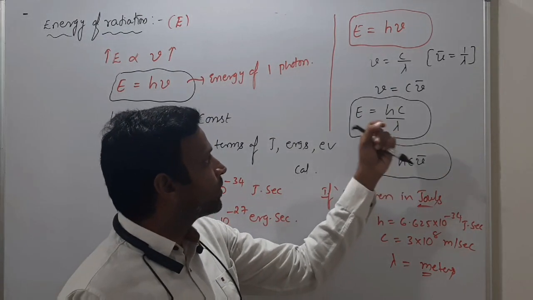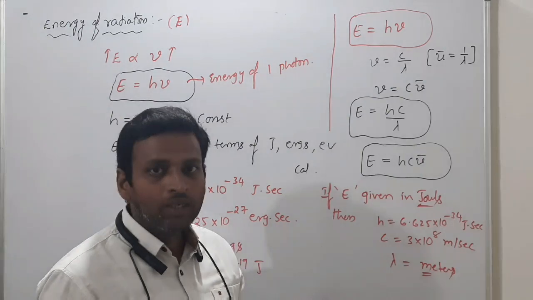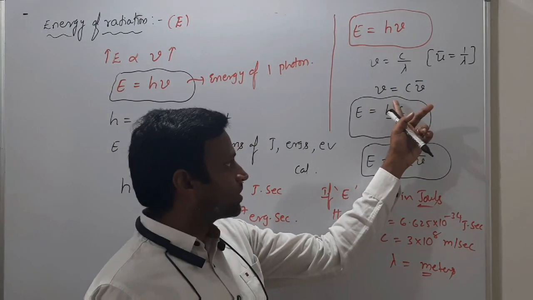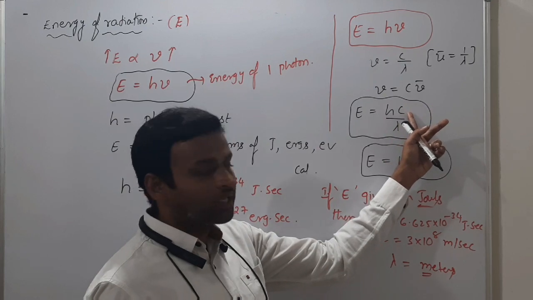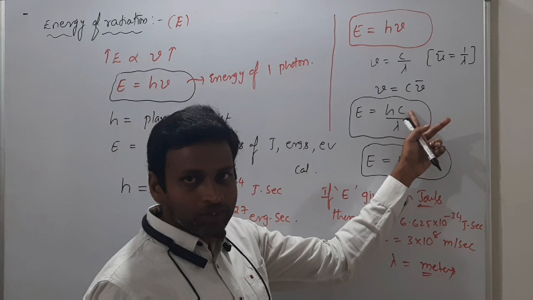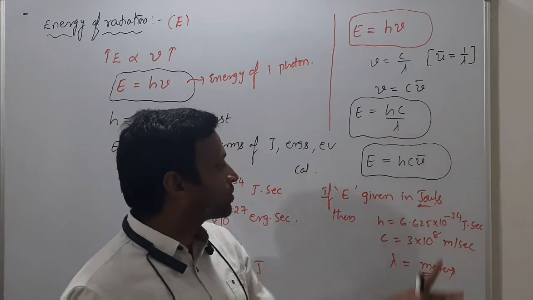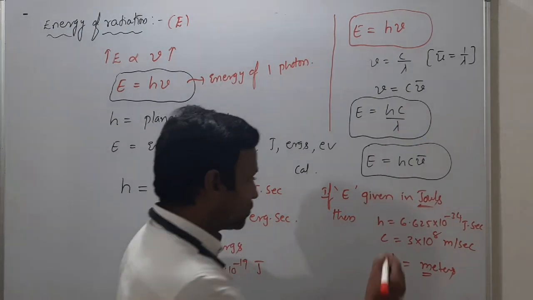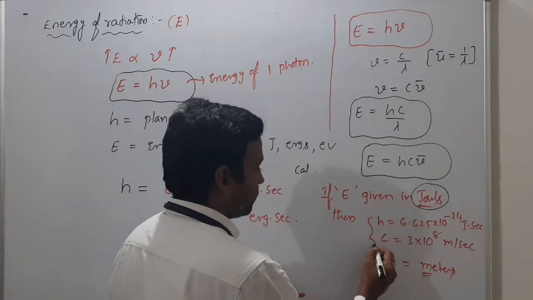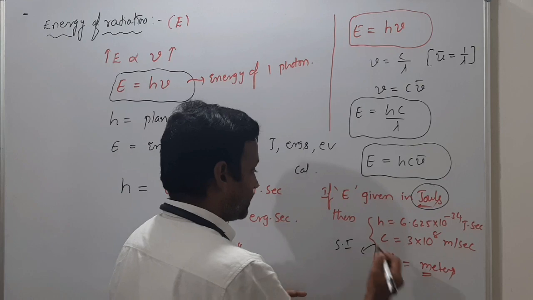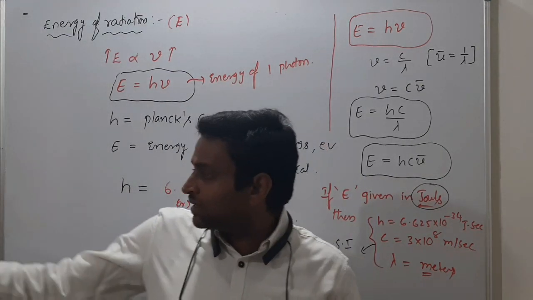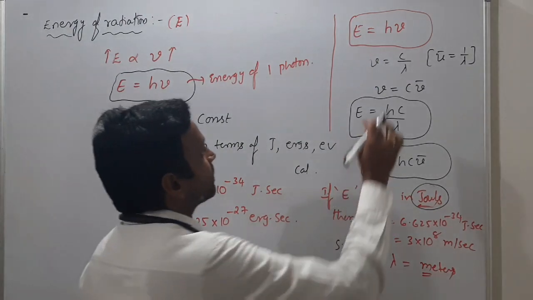To calculate energy, h value we have to take in joule second, and c value in centimeter per second or meter per second? Meter per second, and lambda should be in meters. All should be in one unit. Because energy is asked in joules, they should be in SI units. Got it clearly?